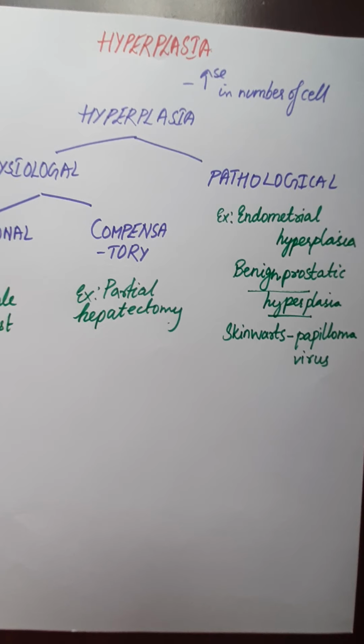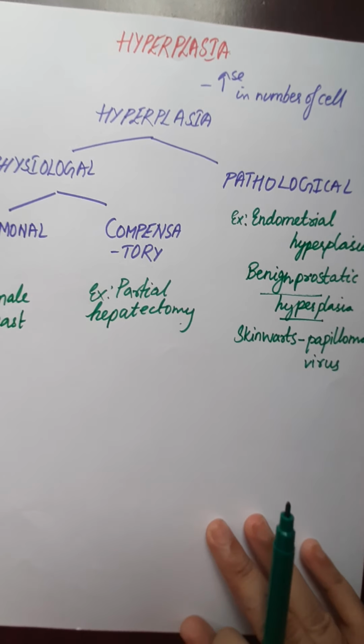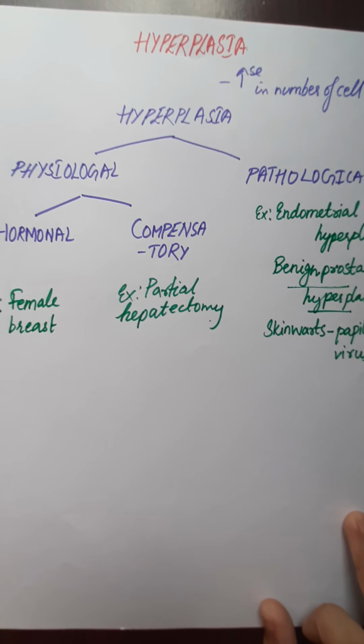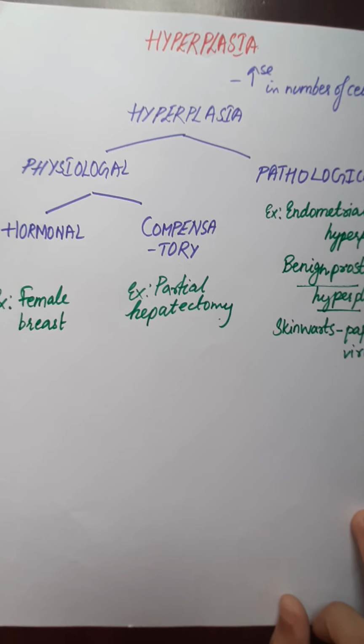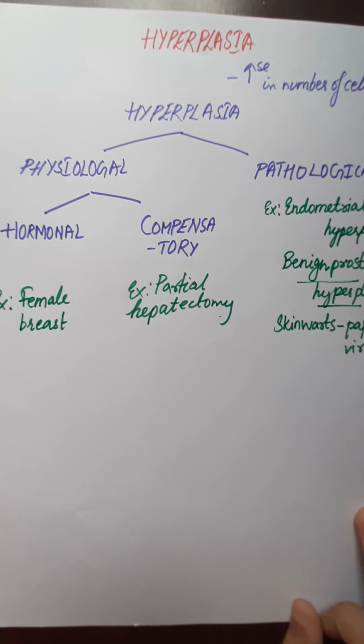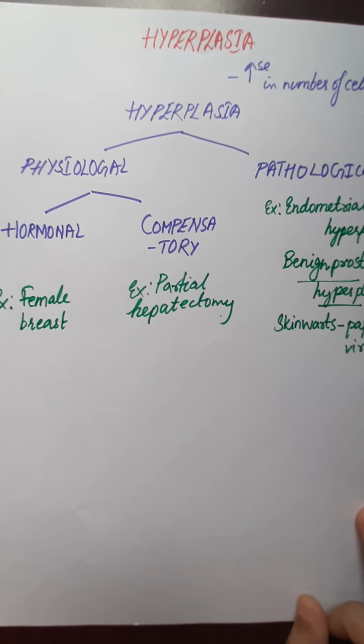So this is about the types of hyperplasia, physiological and pathological. Physiological occurs again in two ways, hormonal and compensatory. For hormonal, the example is the female breast, where there will be enlargement of the breast during puberty, and compensatory is because of partial hepatectomy.